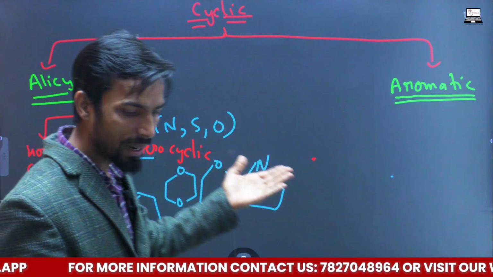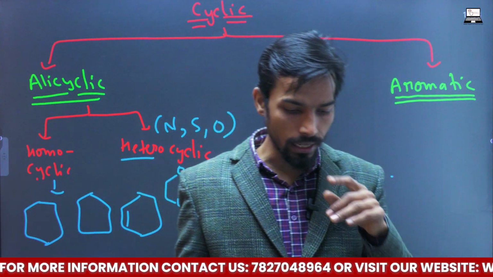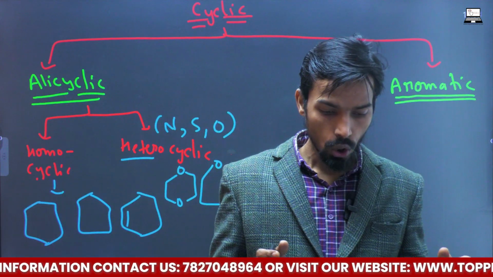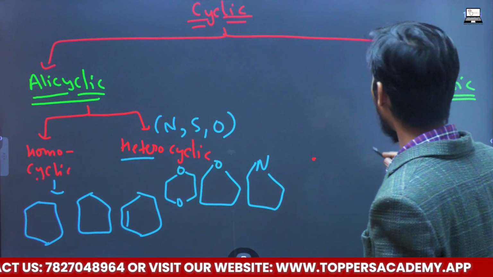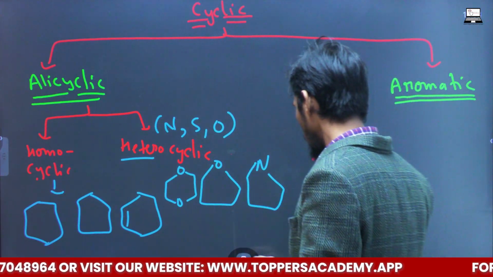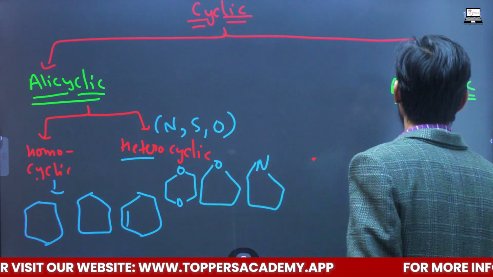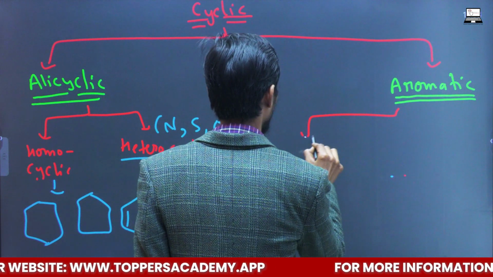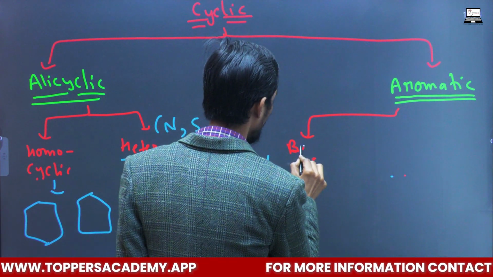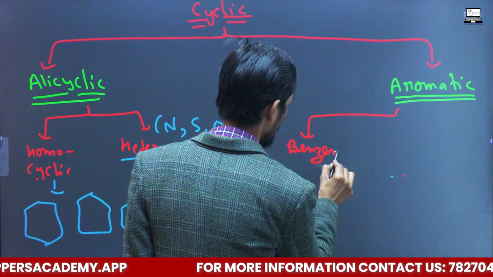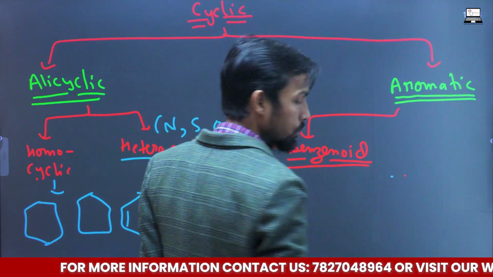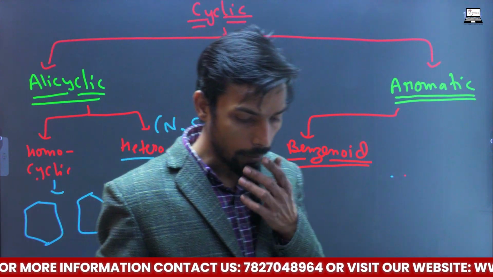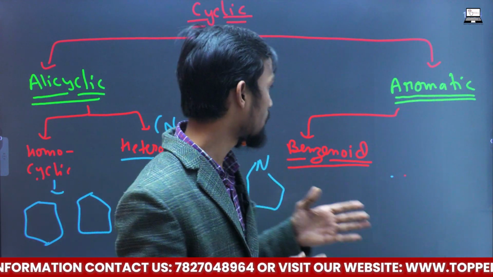Regarding the aromatic compounds, these can be subdivided into two units: benzoate, or it would be better if we take it to the next slide. One is benzoate, so this can be like benzoate, and another will be non-benzoate.